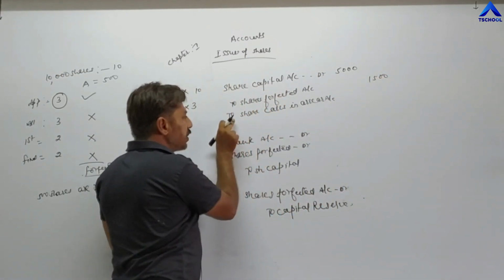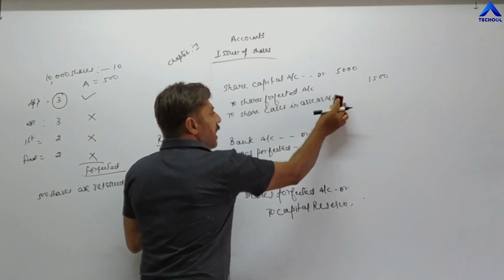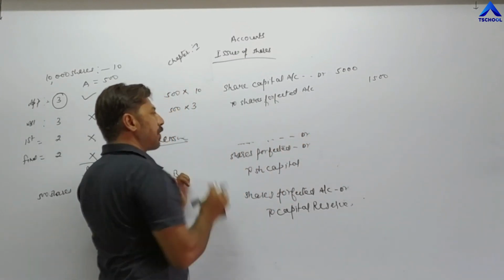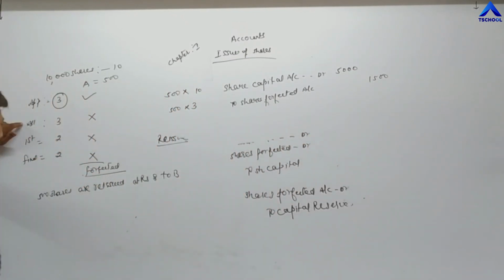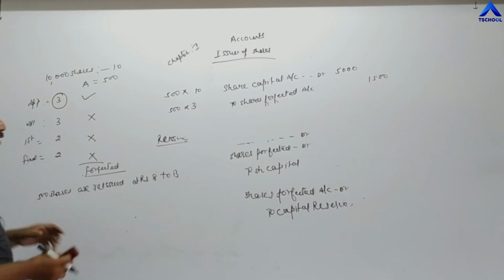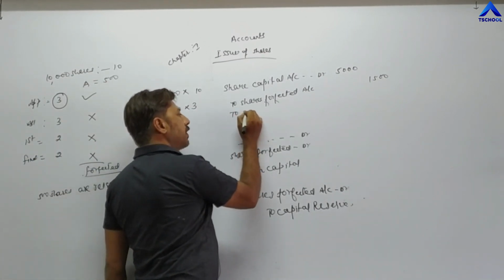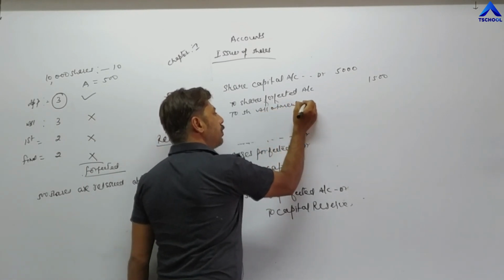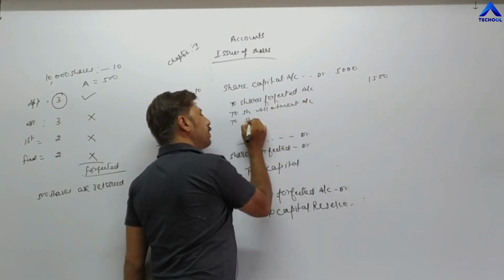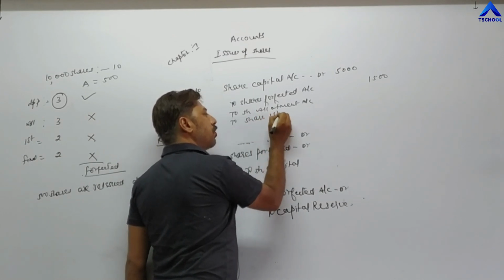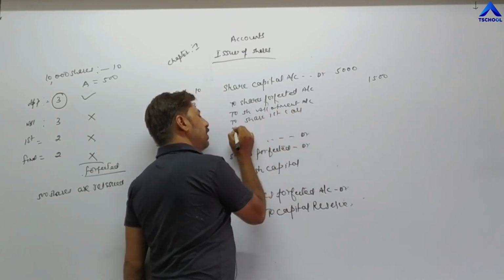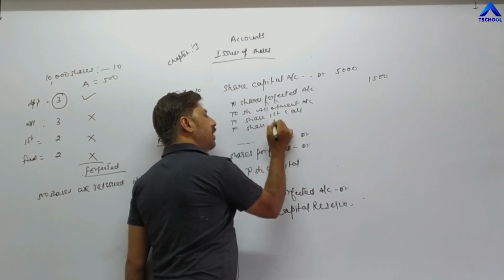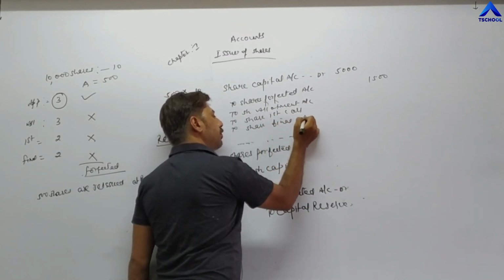And here, instead of share calls in arrear, you can write the name of the installment which he has not paid. If he has not paid allotment, then first call, then final call. So you can write: to share allotment account, then to share first call, and last to share final call.